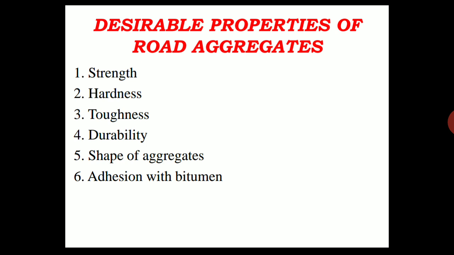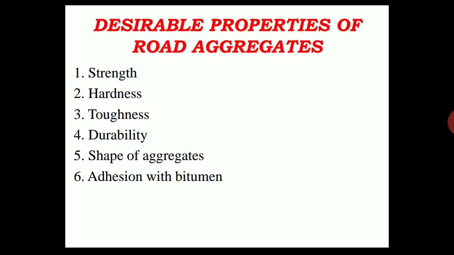Aggregates which fall in a particular size range may also be rounded, cubical, angular, flaky, or elongated in shape. Flaky and elongated particles have less strength and durability when compared with cubical, angular, or rounded particles, and hence too flaky and too elongated particles should be avoided as far as possible.